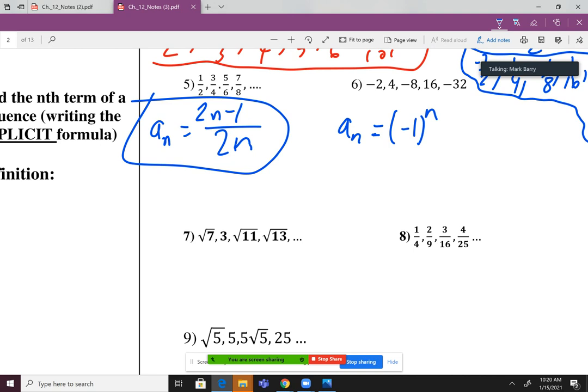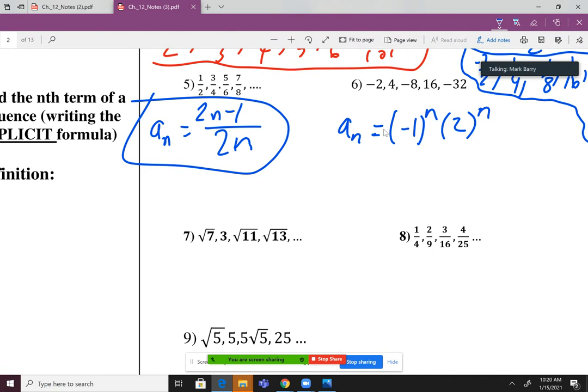What are those numbers? 2, 4, 8, 16, 32. Those numbers are significant to me. What are they? Well, I would say that those are the powers of 2. The powers of 2. 2 to the first power, 2 to the second power, 2 to the third power is 8, right? 2 to the fourth power is 16. And so I see this as times 2 to the power of n.